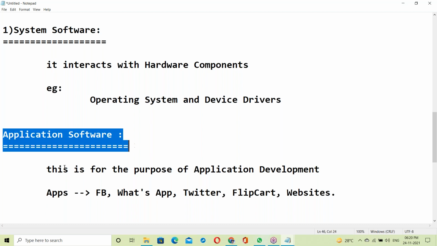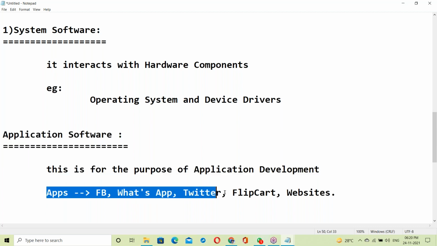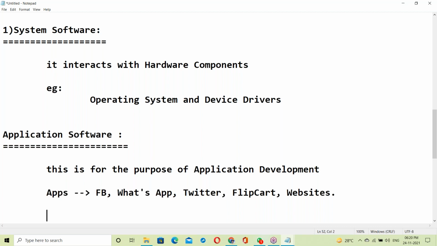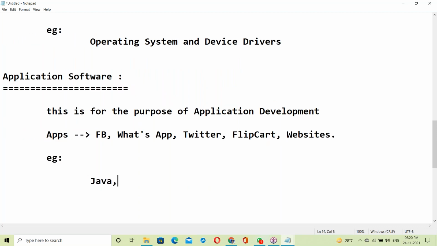So application software is for the purpose of application development. An example? The best example is Java. Java is a mostly used application software. Next, Hadoop is application software, Python is application software, C language, C++, and databases are all application software.